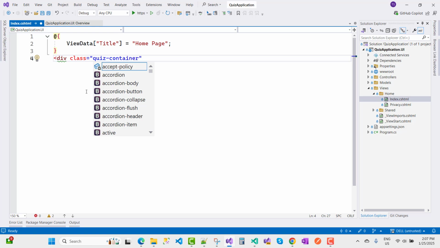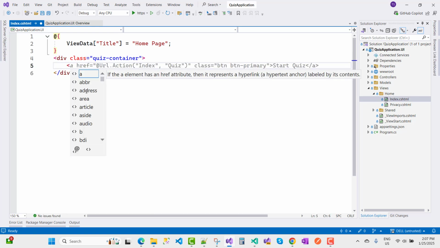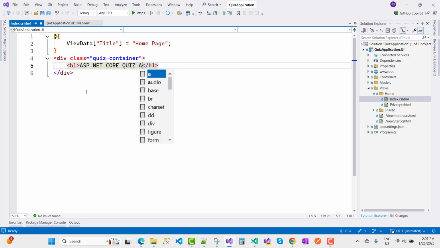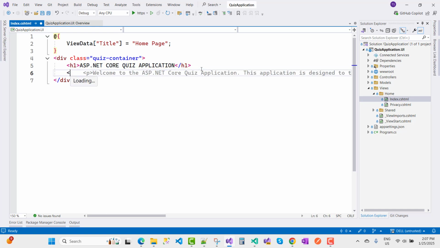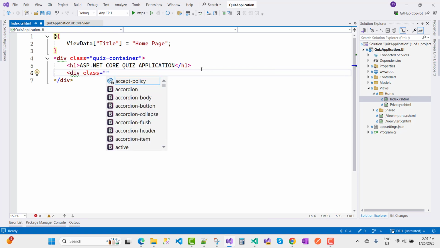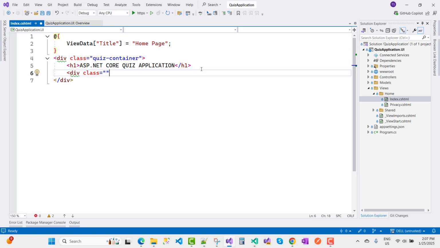Under the quiz container we add an h1 tag, ASP.NET Core quiz application, and after that we add a div with id quiz.